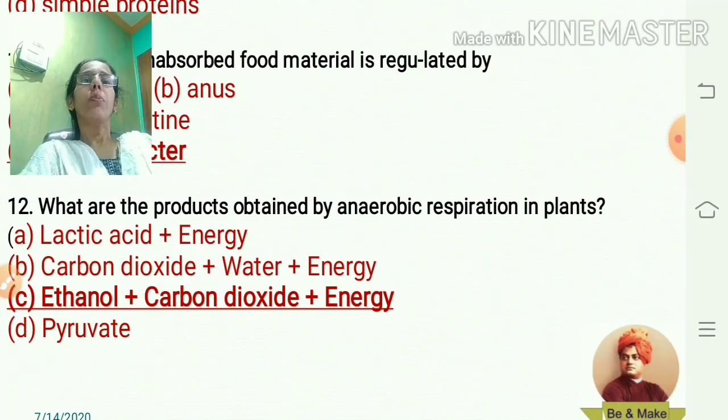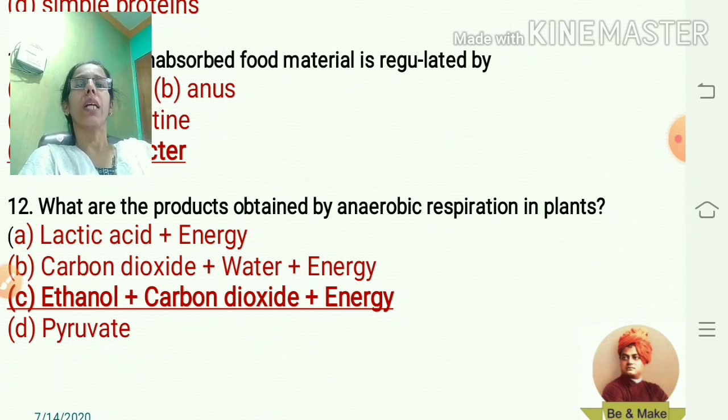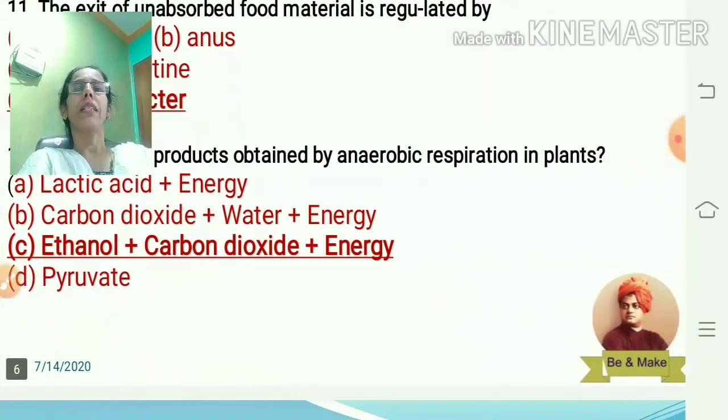What are the products obtained by anaerobic respiration in plants? We have seen in the main points that anaerobic respiration occurs in the absence of oxygen, it is incomplete oxidation, therefore glucose changes into ethanol, carbon dioxide and energy.